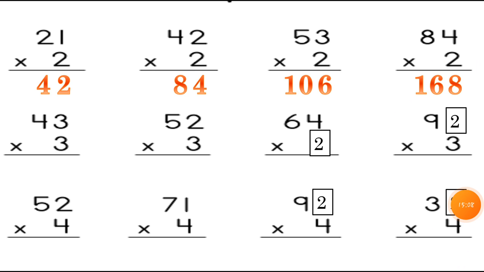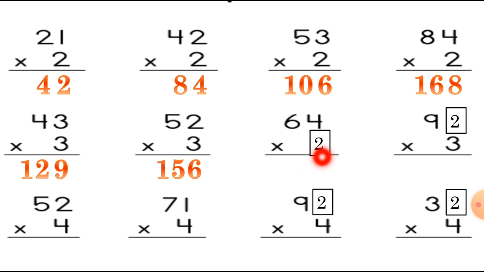Then the next one, here is 3 3s. 3 3s are 9 and 3 4s are 12. So we can write down this 12 as it is. Now the next sum, here is 3 2s. 3 2s are 6. Then 3 5s are 15. Just write down the answer as it is.